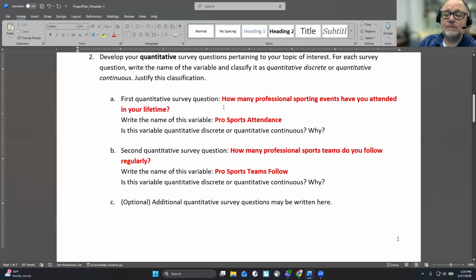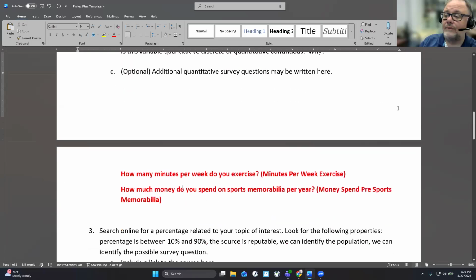So I have the following quantitative survey questions. How many professional sporting events have you attended in your lifetime? And we'll call that pro sports attendance. That's quantitative discrete. Next, how many professional sports teams do you follow regularly? We'll call that pro sports teams follow. And that is also quantitative discrete.